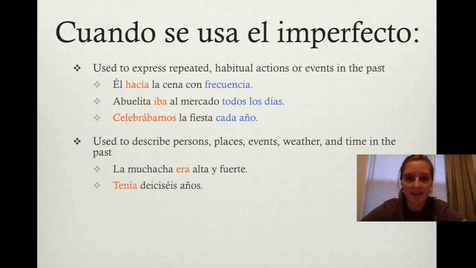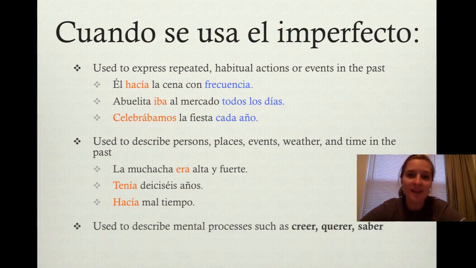Tenía 16 años. This is an event that was ongoing in the past. She or he or I was 16 for a whole year. Therefore, we use the imperfect. Another description. Y hacía mal tiempo. Weather, so the imperfect is used.